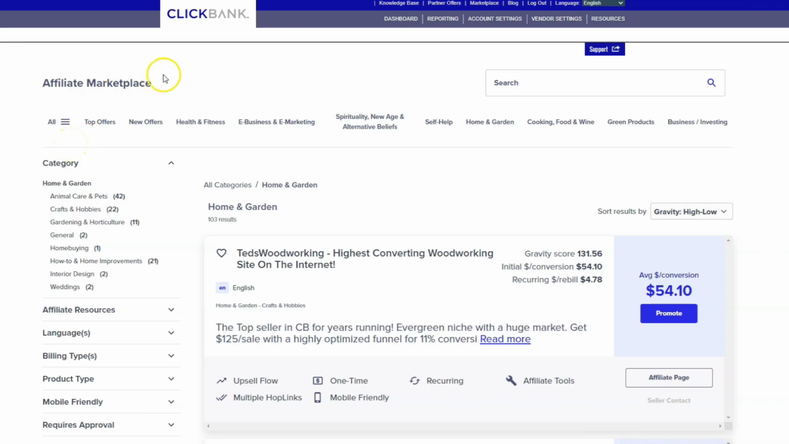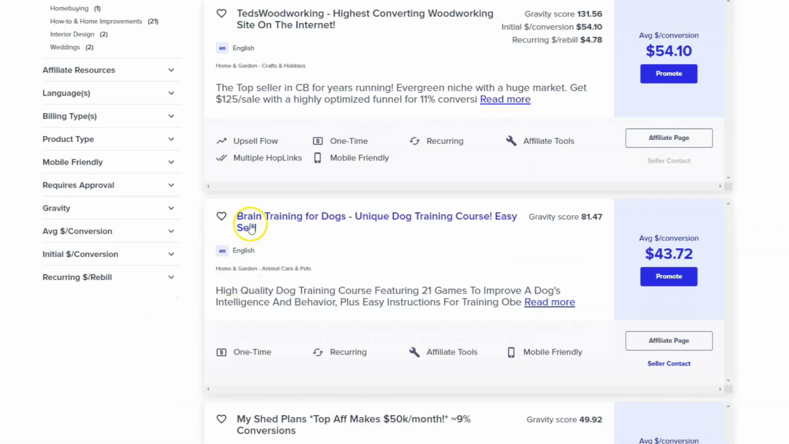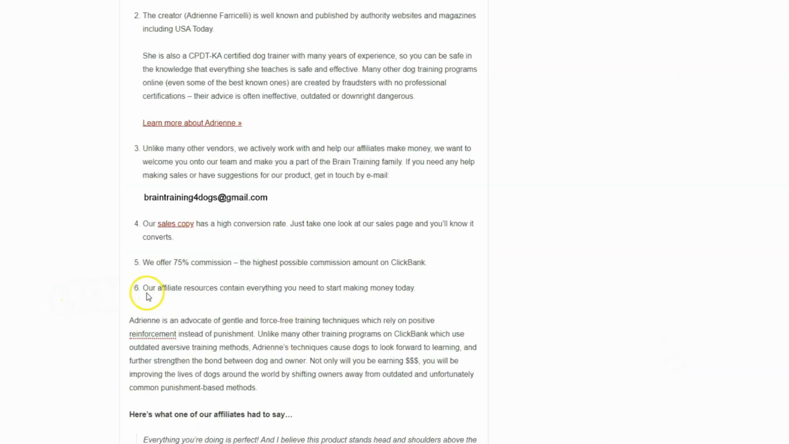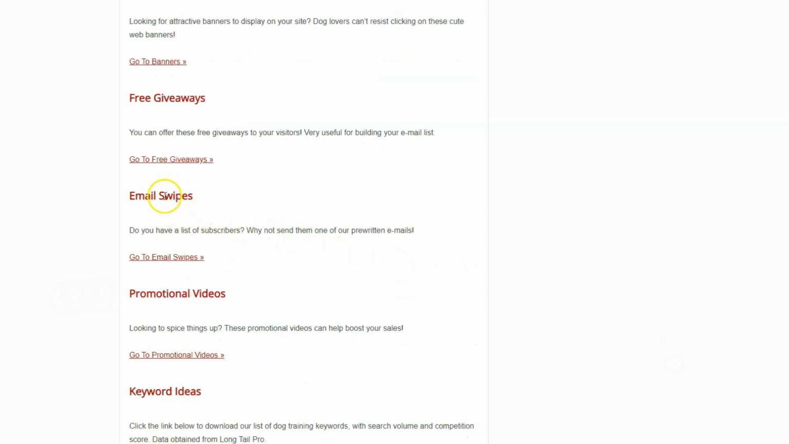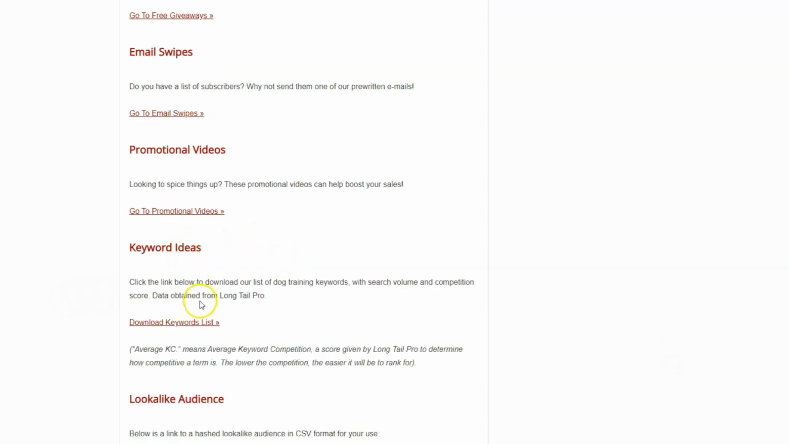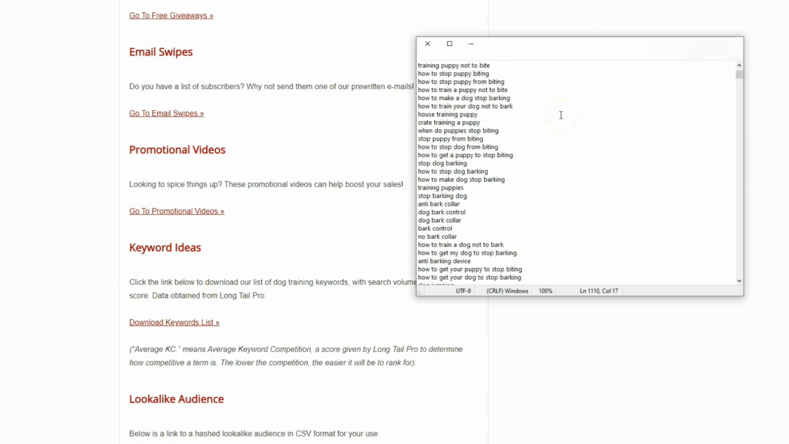In this example, I will use Clickbank. The category is home and garden. I sorted by gravity and I picked this product, the brain training for dogs. I will go to the affiliate page. We can see that there is a high commission of 75% and also there is email swipes, promotional videos, keyword IDs and more. We can use the keyword IDs in order to write the article.